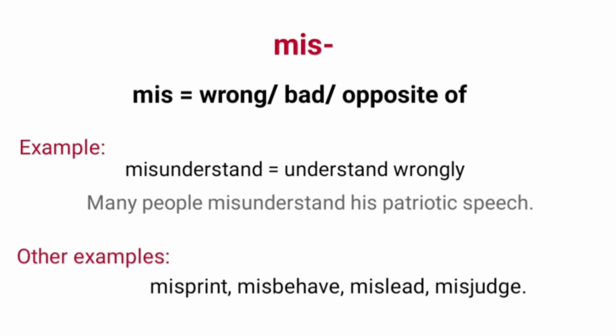Miss means wrong or bad or opposite of. Example word with prefix miss is misunderstand. It means understand wrongly. Many people misunderstand his patriotic speech. Other example words are misprint, misbehave, mislead, misjudge.